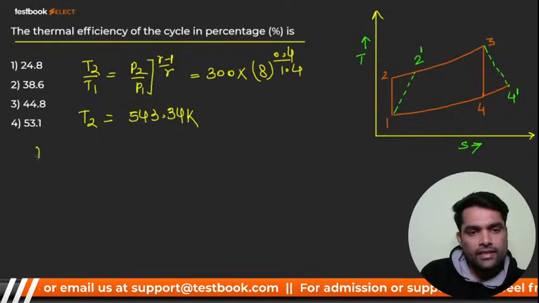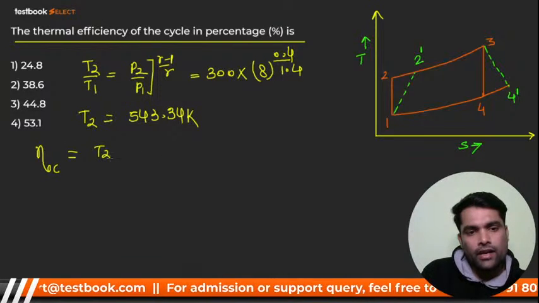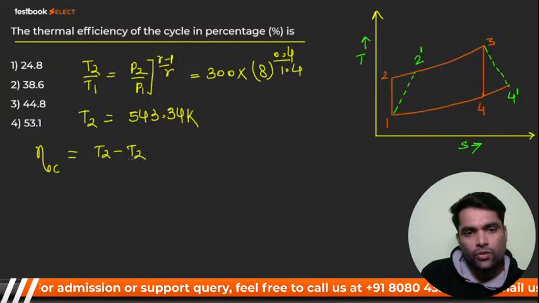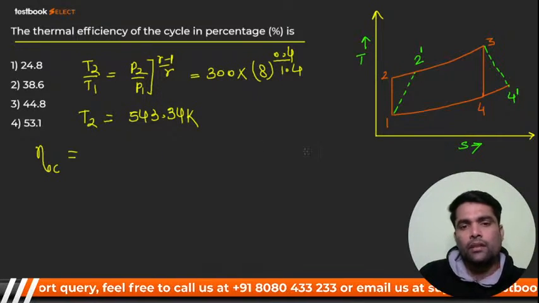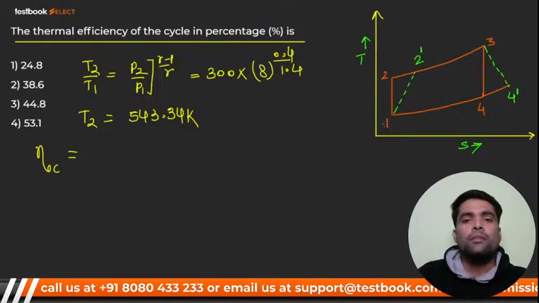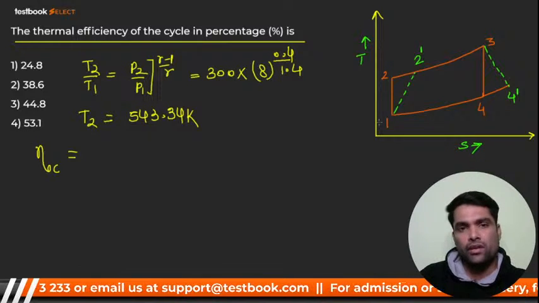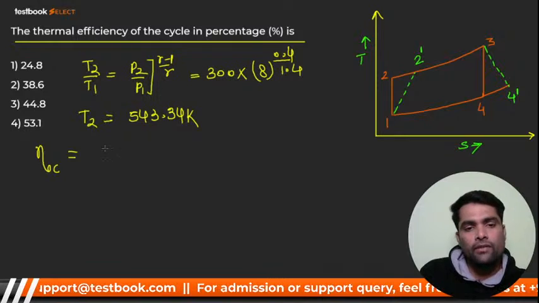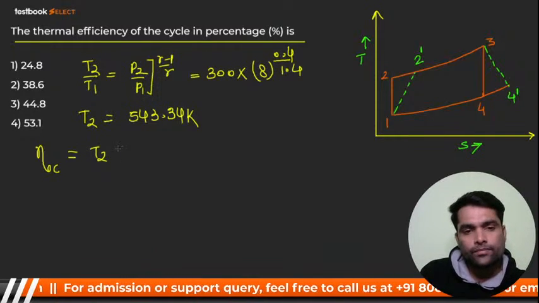Now my dear, isentropic efficiency of compressor will be what? It should be none other than the ideal rise in enthalpy, that is H2 minus H1, divided by the actual rise, that is H2 dash minus H1. But my dear, I can put the values of enthalpy in terms of Cp into T, right? So Cp will get common and cancelled out and we are left with only temperature. So it will be like this only.